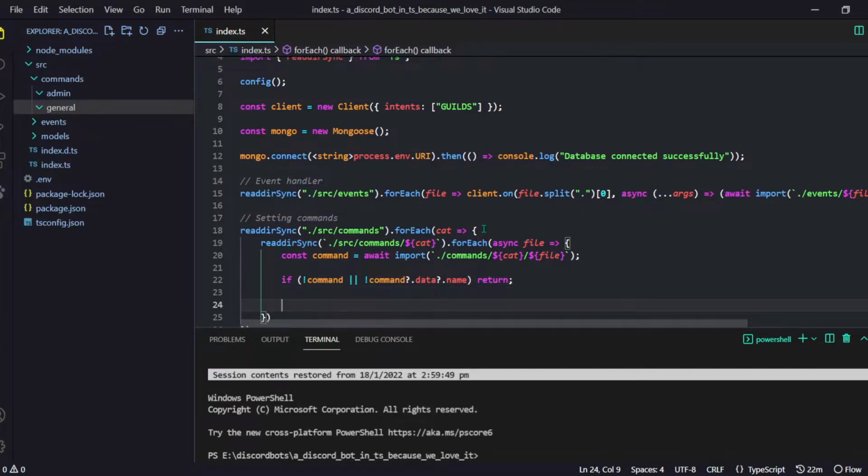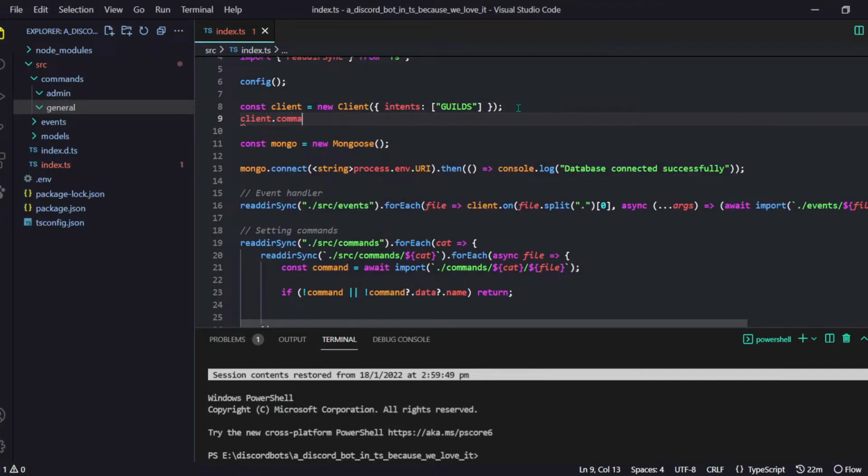But where are we going to set the command? If I do something like client.commands equals new Collection, we cannot do that in TypeScript, as you all know, because this property doesn't exist there. Then how the heck are you supposed to do that? But don't worry guys, I've got you.